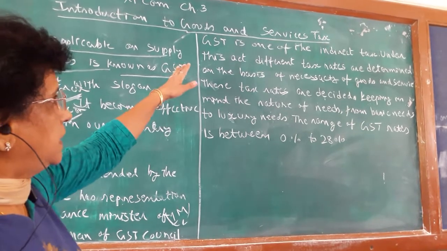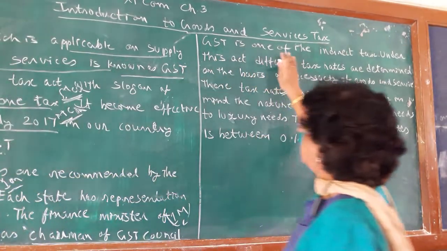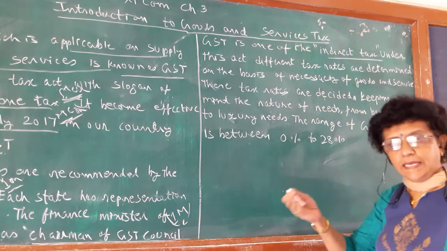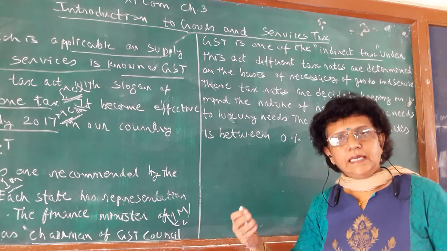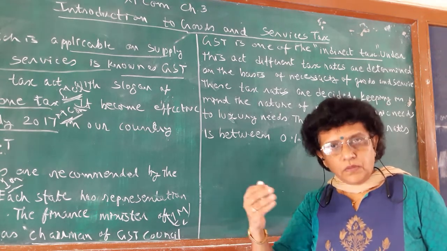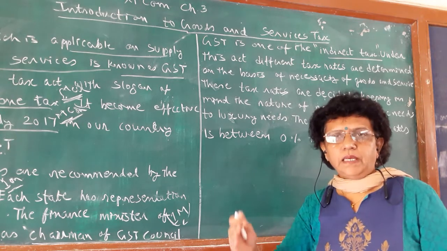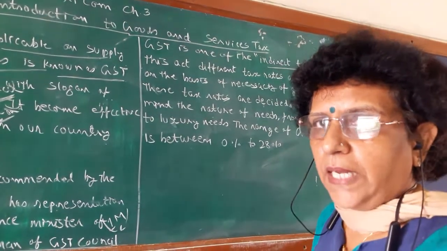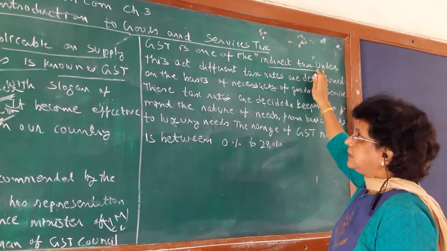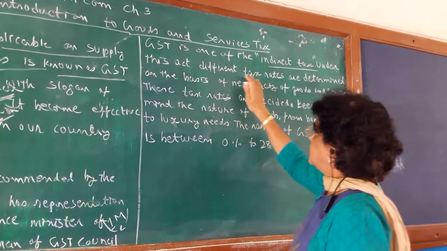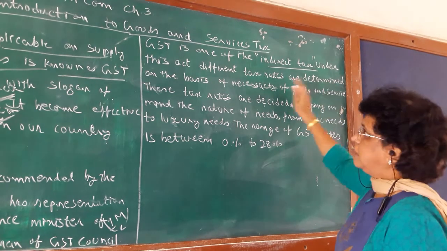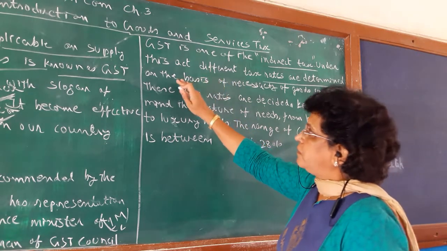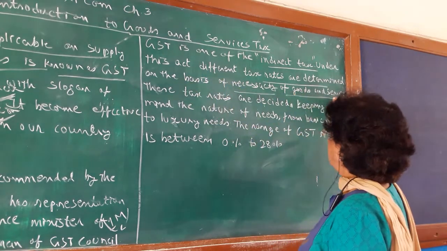Another important piece of information is that GST is an indirect tax. Income tax is a direct tax and GST is an indirect tax. We are paying not on our income, we are paying on our spending. So the tax which we pay on expenses is the indirect tax. Under this act, the different tax modes are determined. The tax rates are determined on the basis of the necessity of the goods and services.